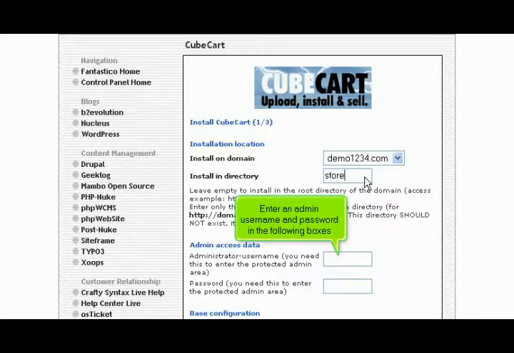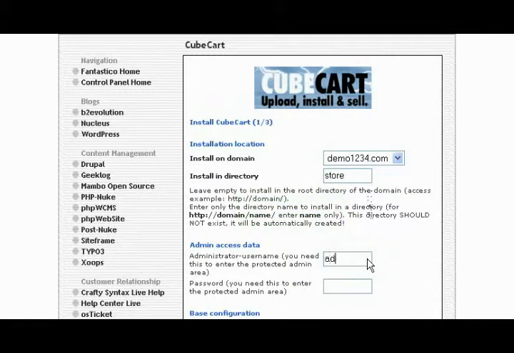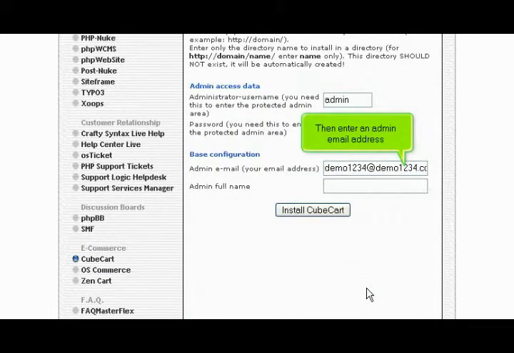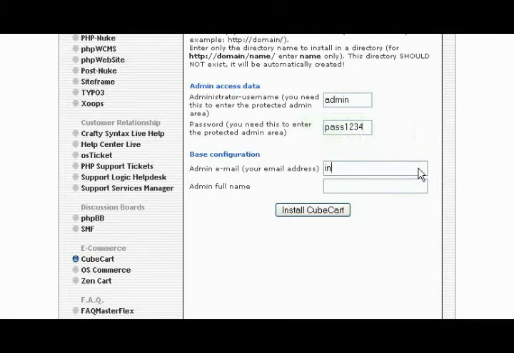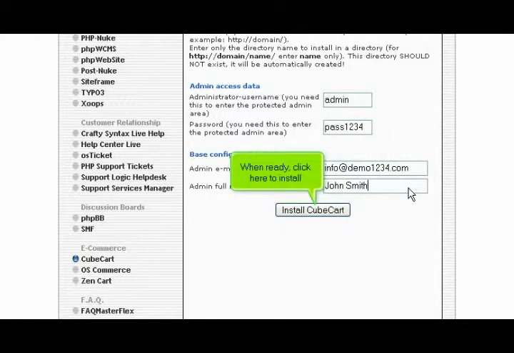Enter an admin username and password in the following boxes. Then enter an admin email address. Enter the admin's name. When ready, click here to install.